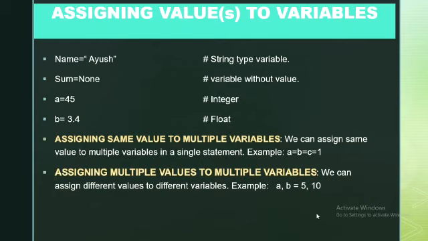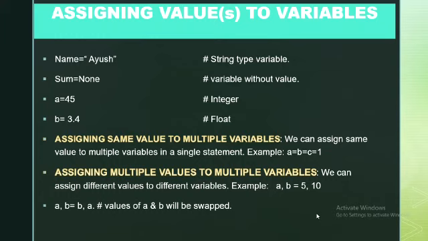Assigning multiple values to multiple variables with a single statement. Yes, we can assign multiple values to multiple variables. Example, a comma b equal to 5 comma 10. The assignment operator is used in this particular statement. Here you can see that assignment works from right to left, which means the value 10 will be assigned to variable b, and the value 5 will be assigned to variable a.